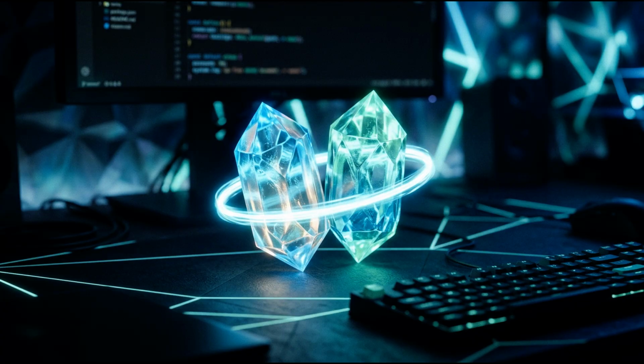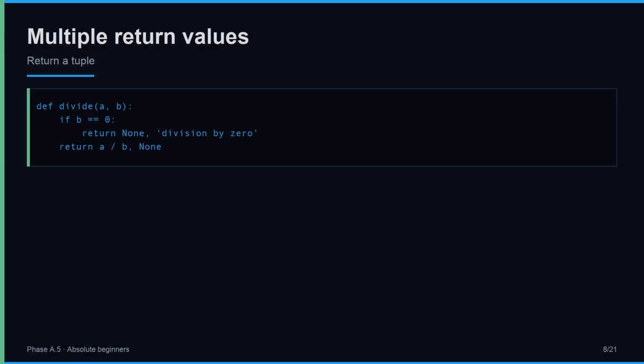Code becomes clearer. Intent matters. Functions can return only one value, but that value can be a tuple. Define a function divide that returns result, error. When something fails, return None and an error message. When it succeeds, return the value and None. The caller receives both in a tuple. This is the most common pattern in real Python for operations that can succeed or fail. 1 return, 2 pieces of information.